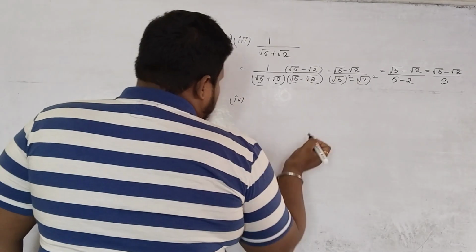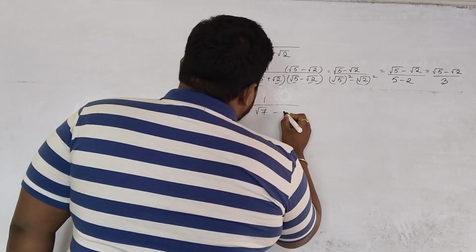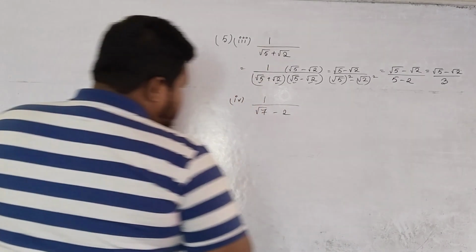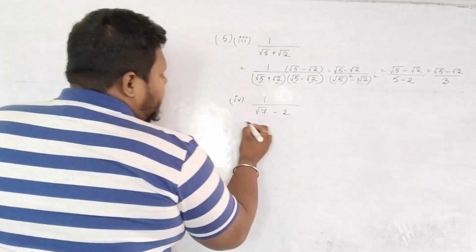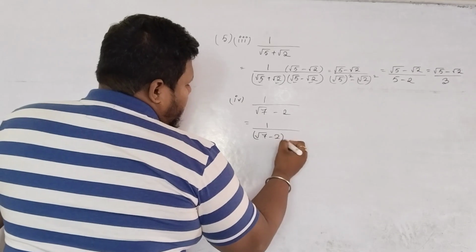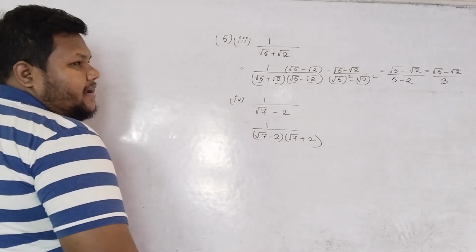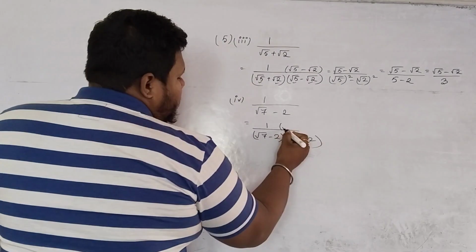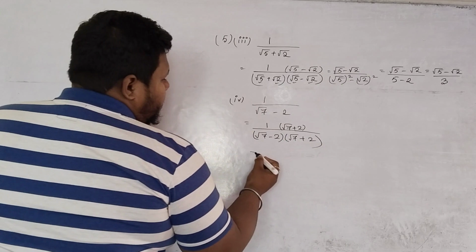Question number 4. 1 by root over 7 minus 2. Okay, so now you see two terms are there. Same thing. We will multiply the same two terms, just the sign is different. Same thing, whatever we have multiplied with the denominator, we will multiply it with the numerator.